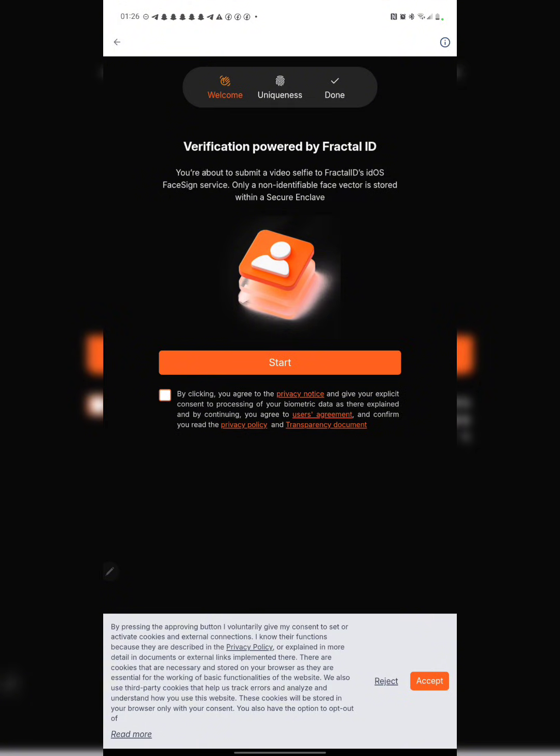And over here they said verification powered by Fractal ID. You are about to submit a video selfie to Fractal ID IDOS face sign service. Only a non-identifiable faces vector is stored within a secure enclave. So we go ahead and click on start, but before that, guys, you need to agree right here. Okay, so right now you click on start.